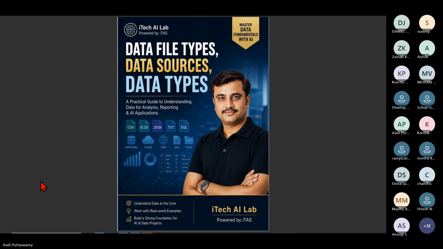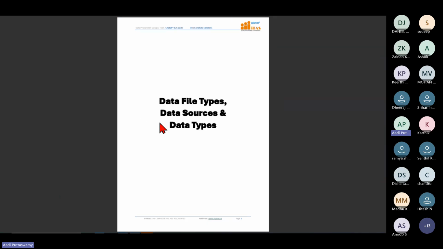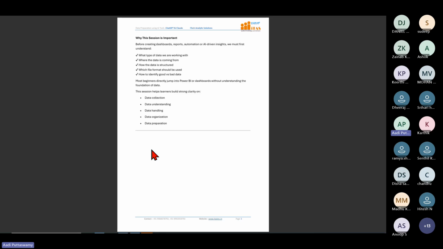In this, I also have some exercises, and I'll show you how Claude and ChatGPT help us in understanding the data types, because most of us are confused about what data types to use in the data. So we'll use the AI tools, ChatGPT and Claude, and see how we can study the data, understand the data types, and work on the projects. First of all, this session is about data file types, data sources, and the data types.